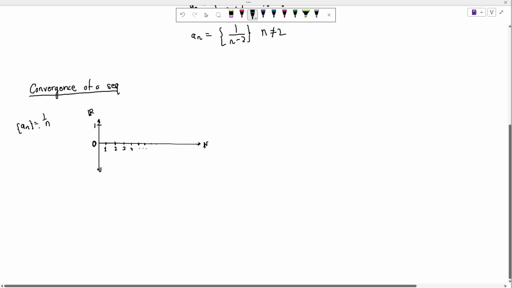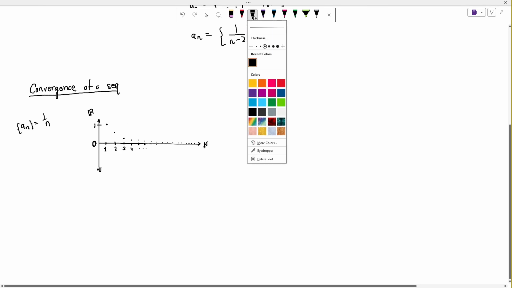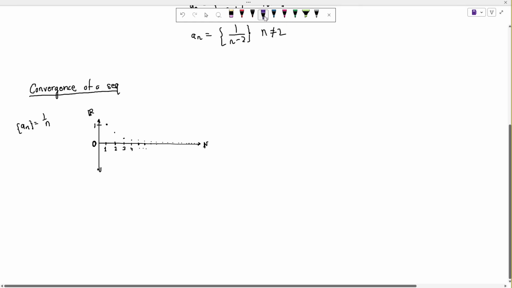So this is a very basic sequence. Now if I put n equals 1, I will get 1. If I put n equals 2, I will get half. If I put n equals 3, I will get 1/3, 0.25, and then this will be very, very close to 0. But it will never actually become 0. It will get very, very close to 0, right?